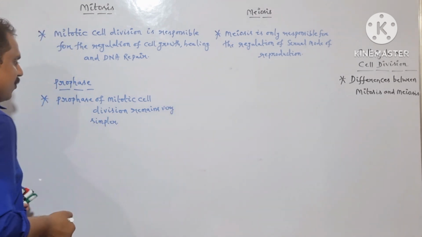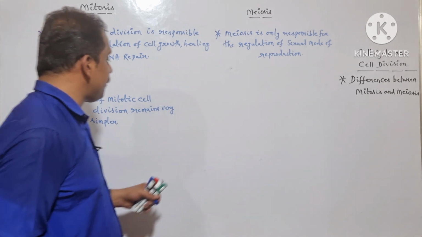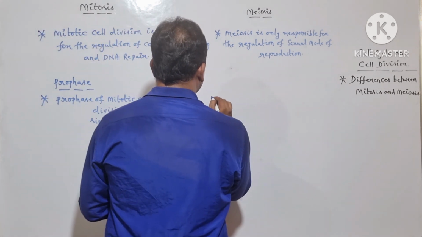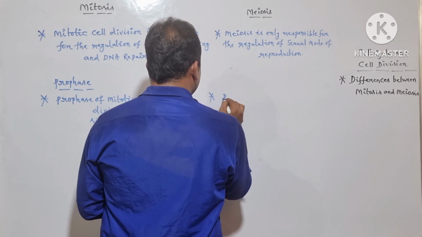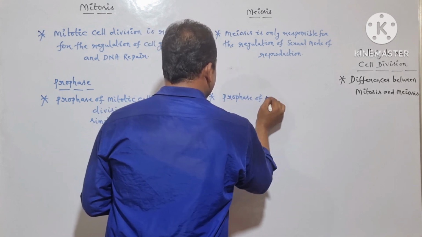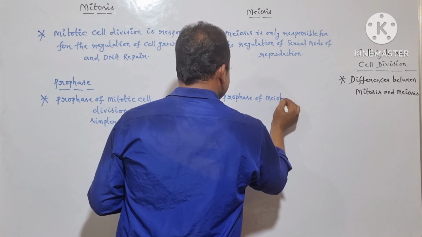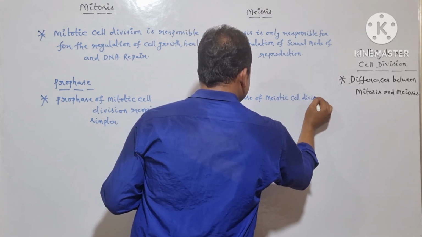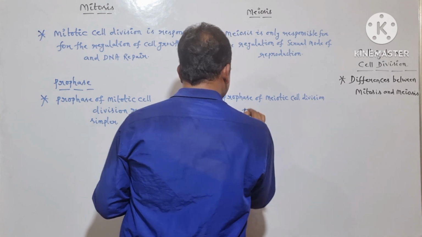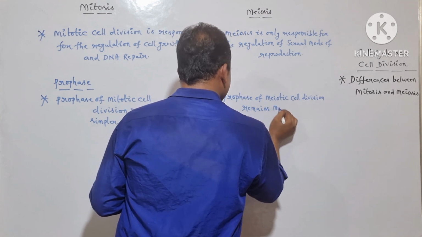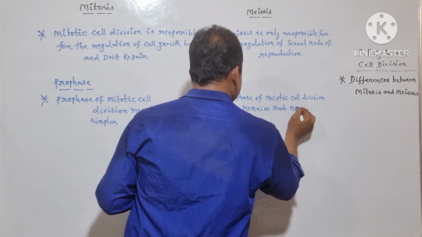But whereas the prophase of meiotic cell division remains much more complex.